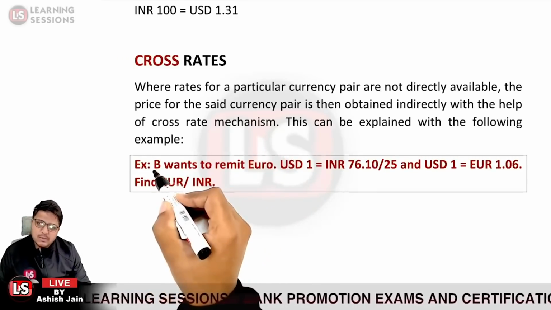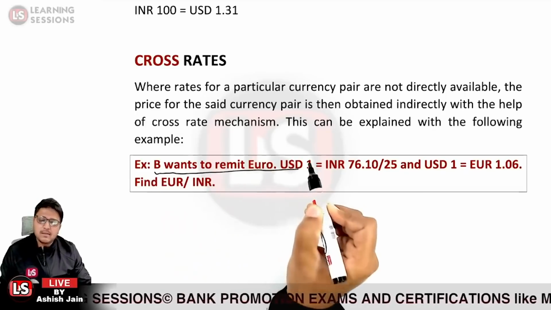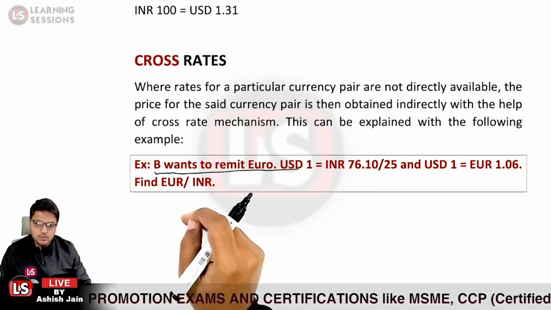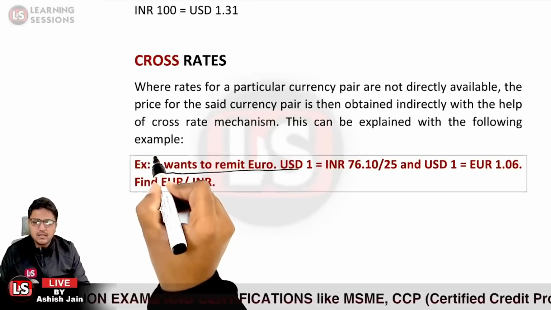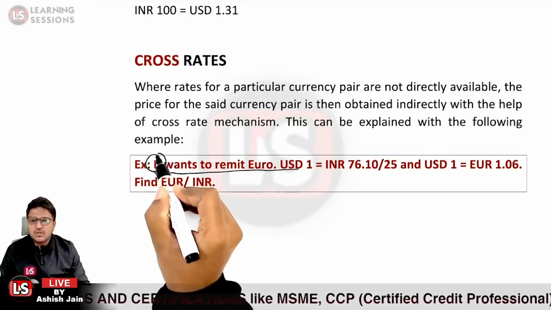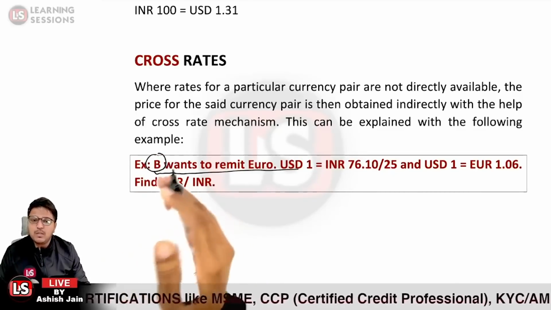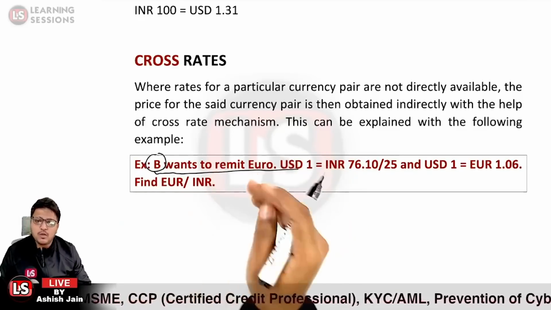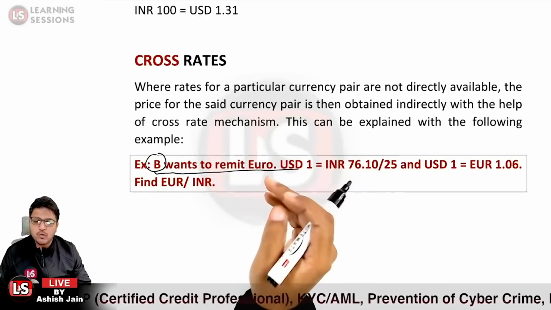Now the question is somewhat complex, as it says B wants to remit euro. It is not mentioned whether B is a bank or something, so B is simply an individual who wants to remit euro.